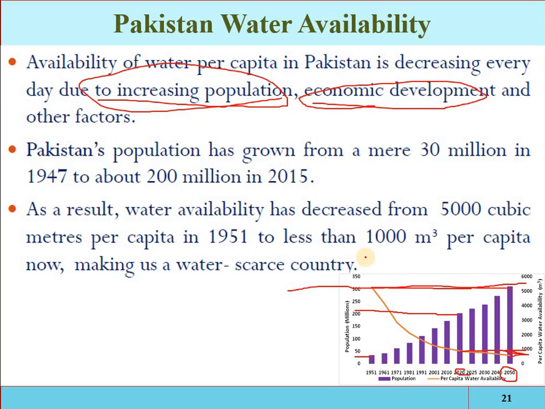The water resources are constant, actually they are decreasing because we are developing the land, so the water is lost. We cannot conserve the water, and the population is increasing. So if a constant amount of water is divided among an increasing population, automatically the per capita water availability will be less.